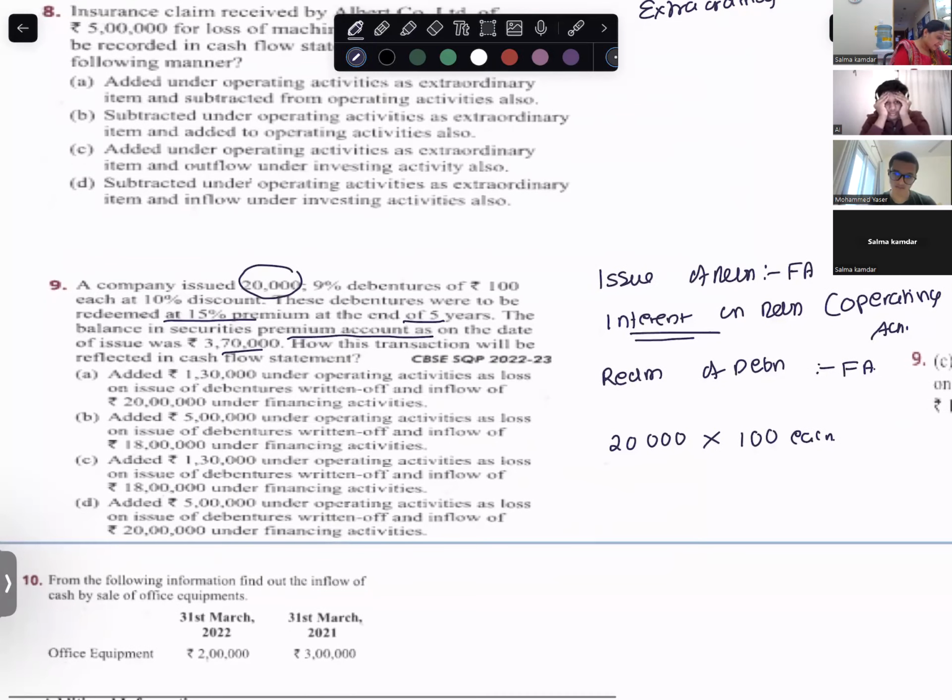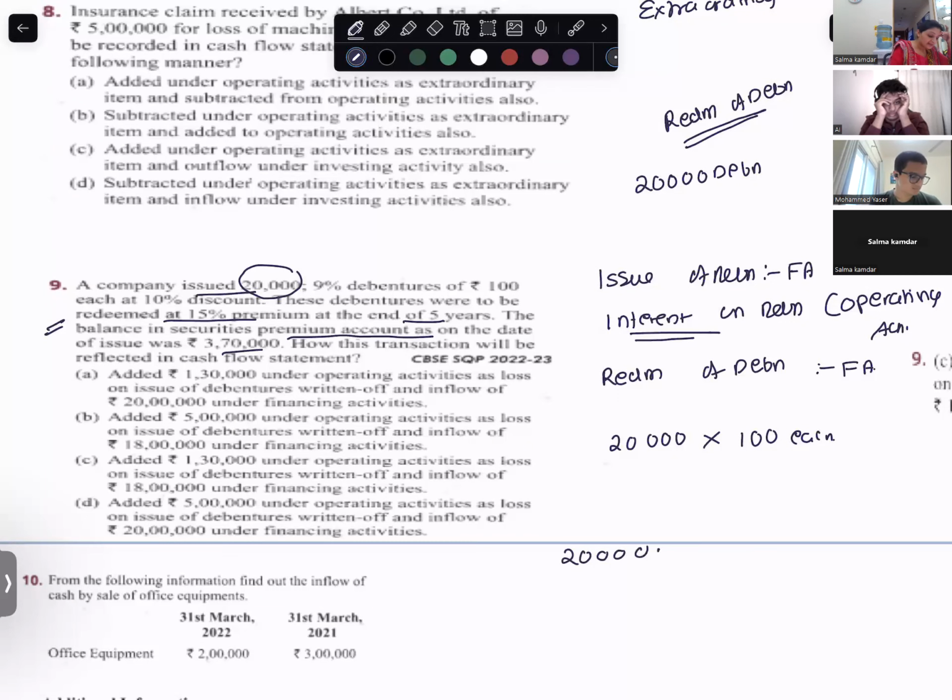These debentures were redeemed at 15% premium. That means there is redemption of debentures. How many debentures? 20,000 debentures redeemed at 15% premium.